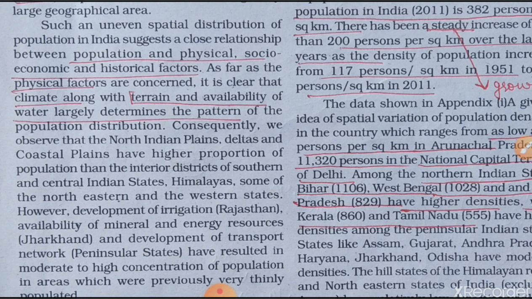The terrain means the physiography of the land. That means climate along with physical features like mountains, plains, plateaus, islands, etc. And water availability means the river areas; the banks of the river and the areas nearby the river are highly populated because of the water and the fertile land. So in North India, the deltas and the coastal plains have a higher proportion of population.